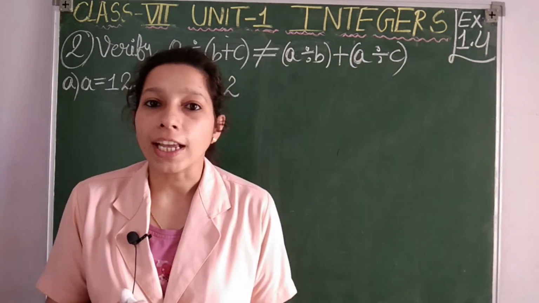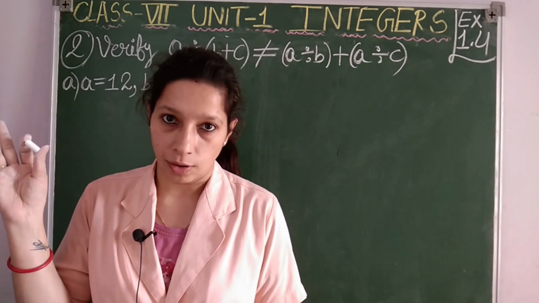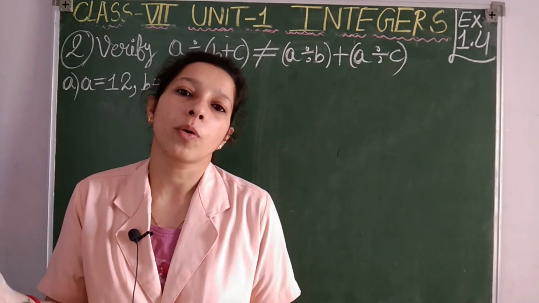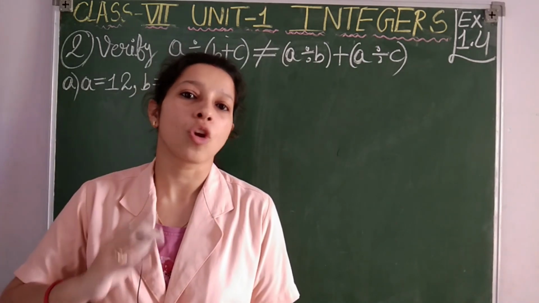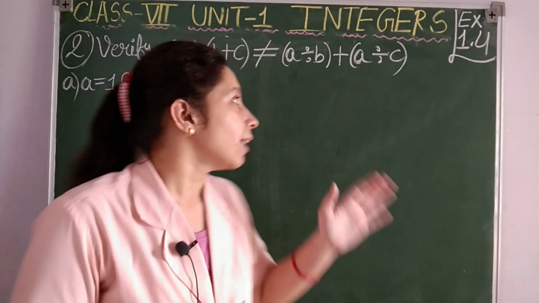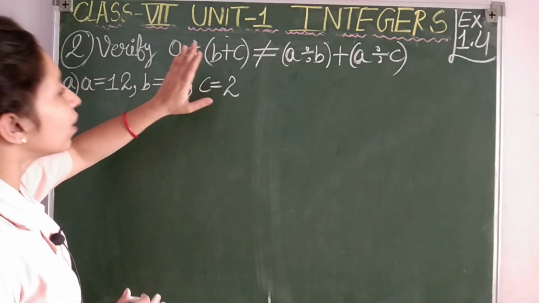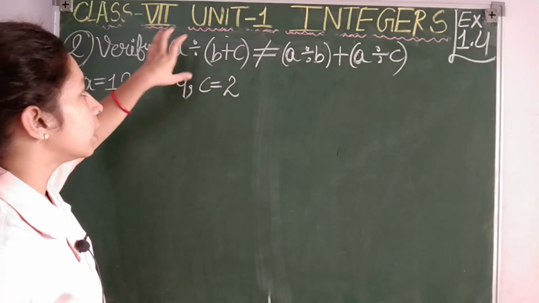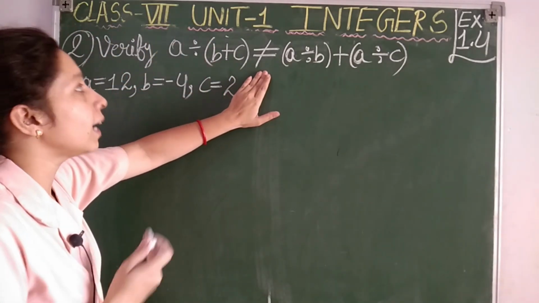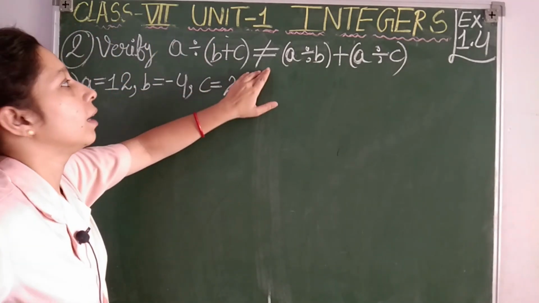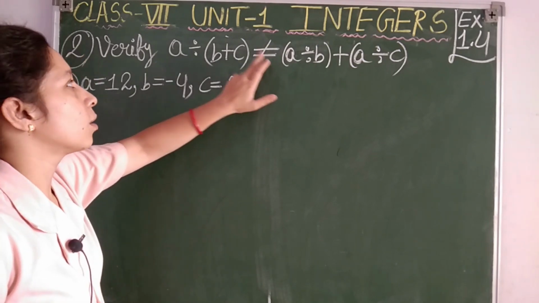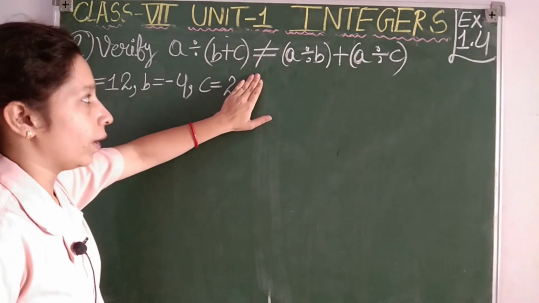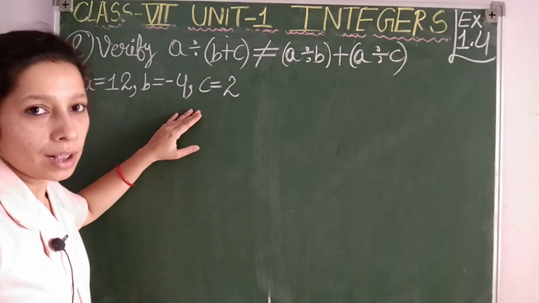But I have not explained that property for division, because the distributivity property is not applied for division. That only you are asked to prove here, that if we divide according to the distributivity property, we are not going to get the correct answer, meaning this is not equal. So we have to prove it using the given values.